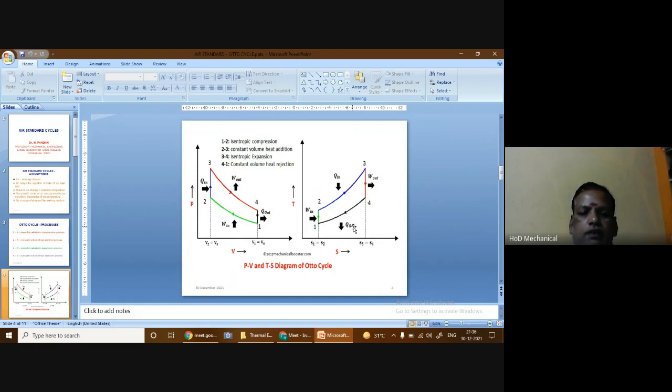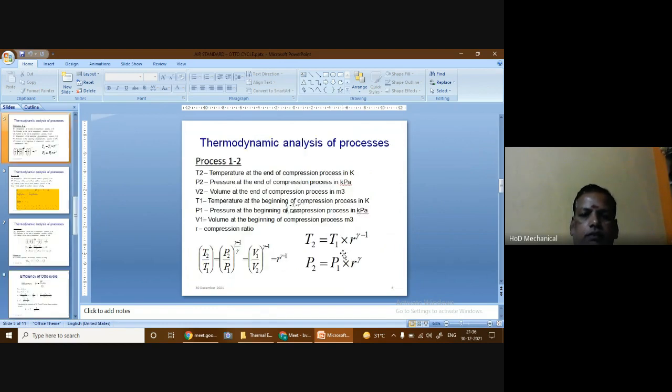So this is how we can plot the temperature-entropy diagram and the pressure-volume diagram for the Otto cycle. Then we will discuss the analysis of each and every process thermodynamically. Here state 1 represents the beginning of the compression process.